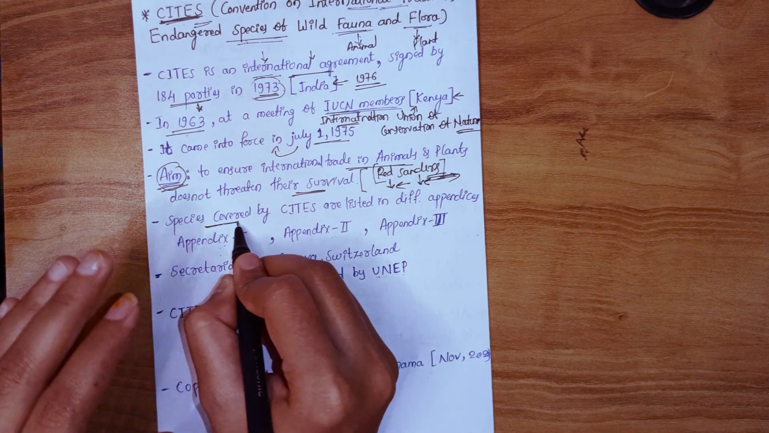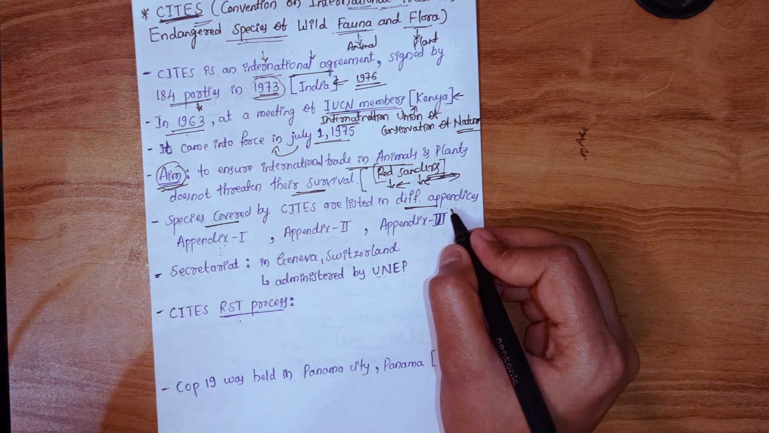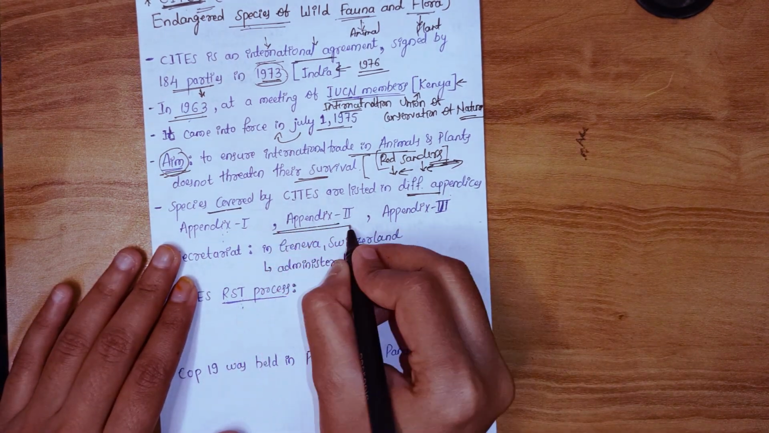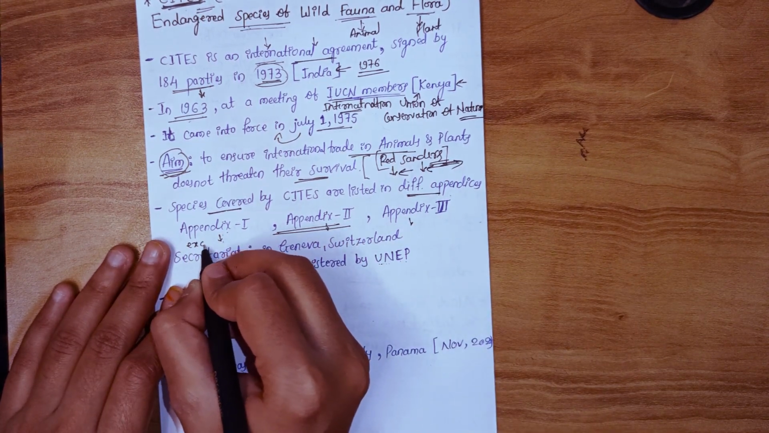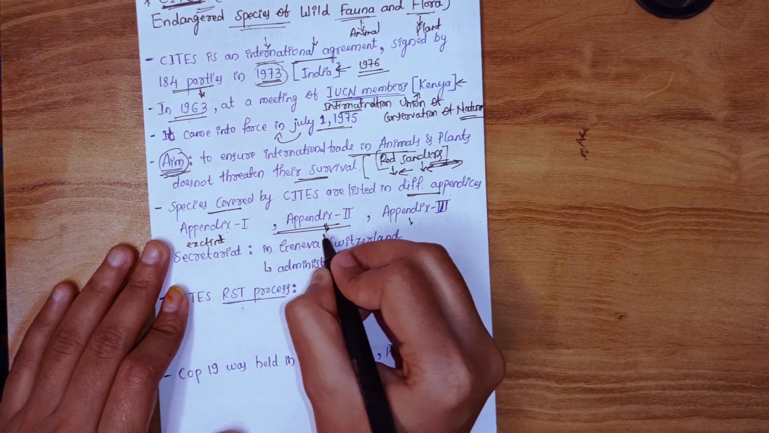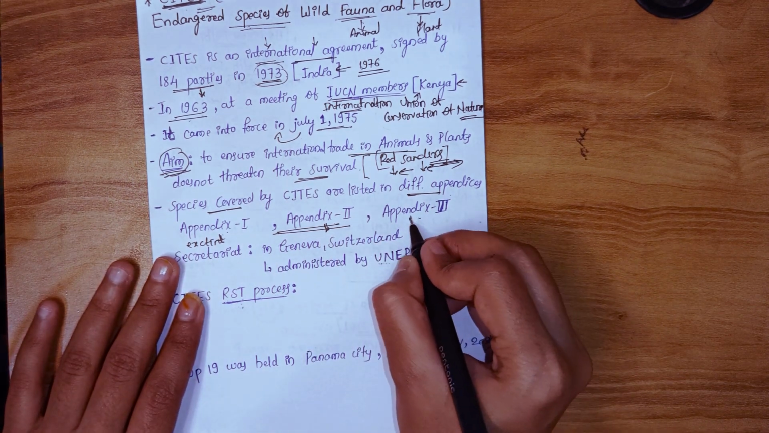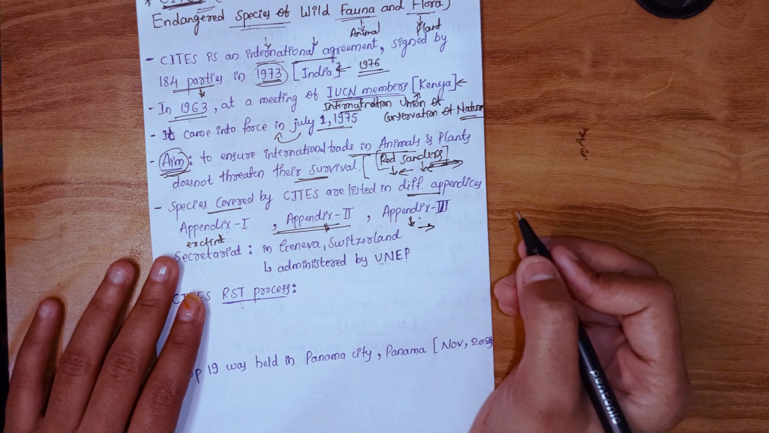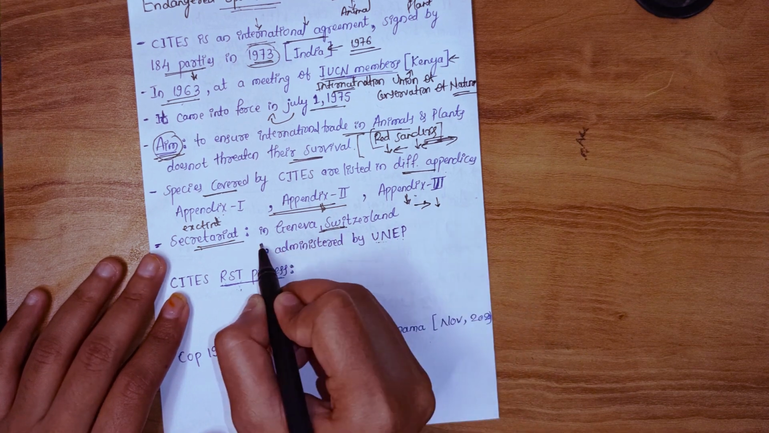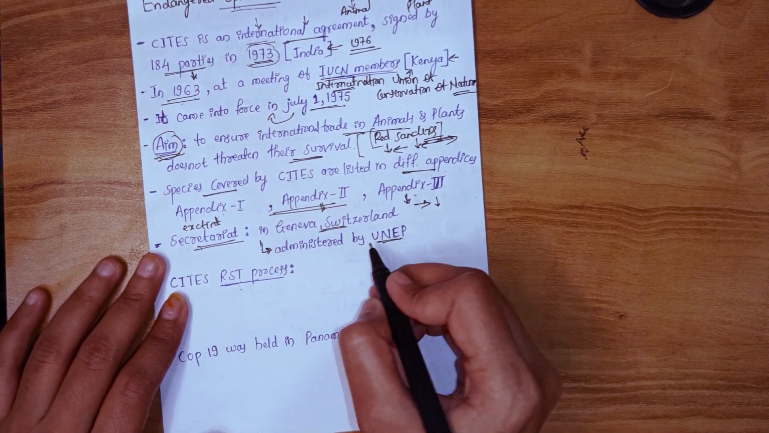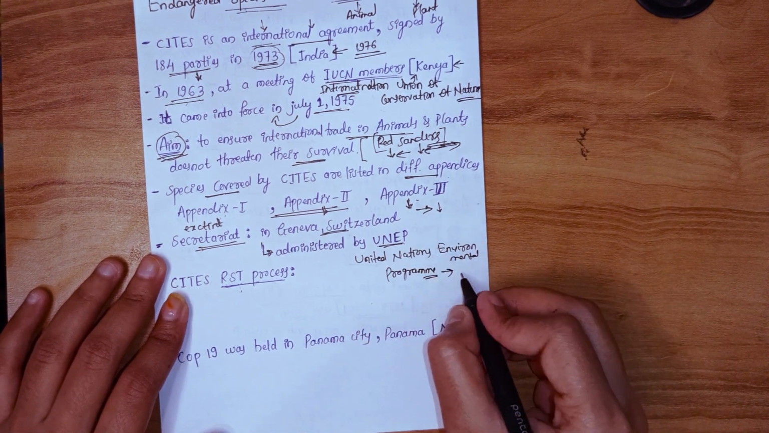Whatever species are covered by CITES are listed in different appendixes based on their conservation status. CITES has 3 appendixes: Appendix 1, Appendix 2, Appendix 3. In Appendix 1, species threatened with extinction are listed. In Appendix 2, species not yet extinct but which may become extinct in future are listed, and in Appendix 3 the species which were recommended by member countries are listed. The Secretariat of CITES is in Geneva, Switzerland, and CITES is administered by UNEP, the United Nations Environment Programme, and the Secretariat of UNEP is in Kenya.